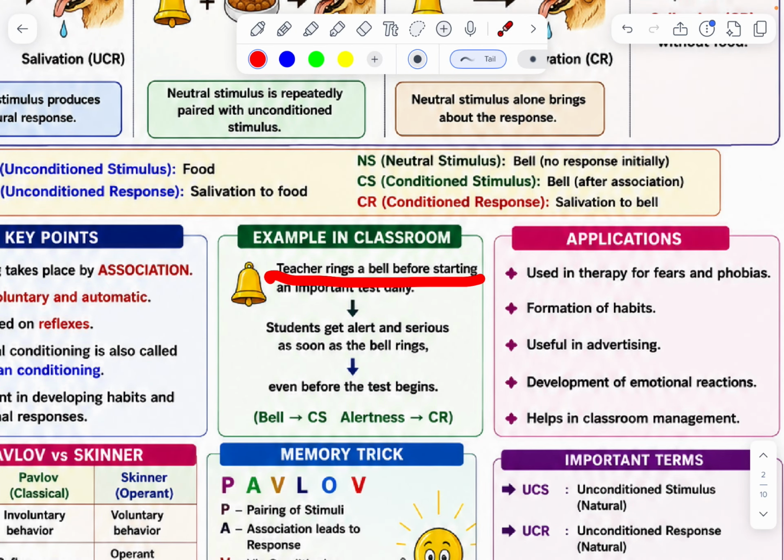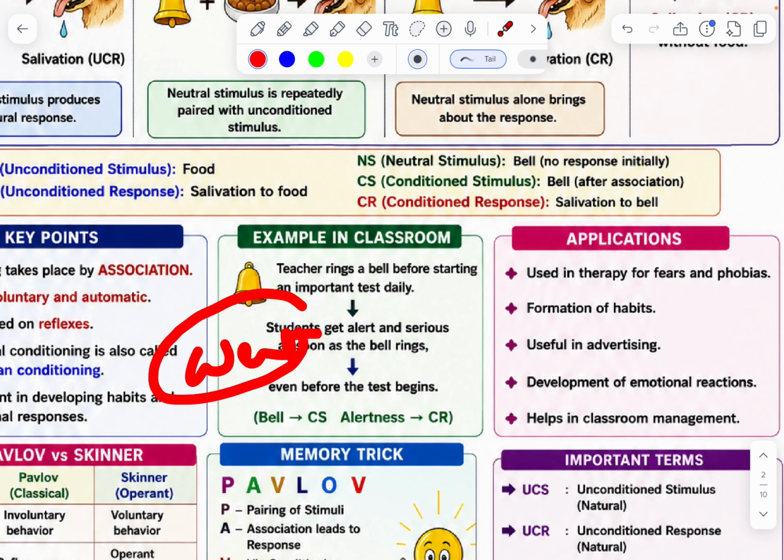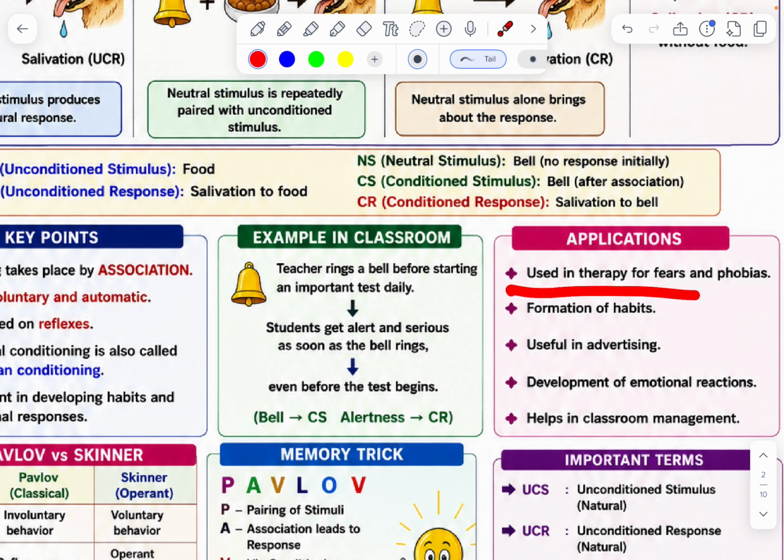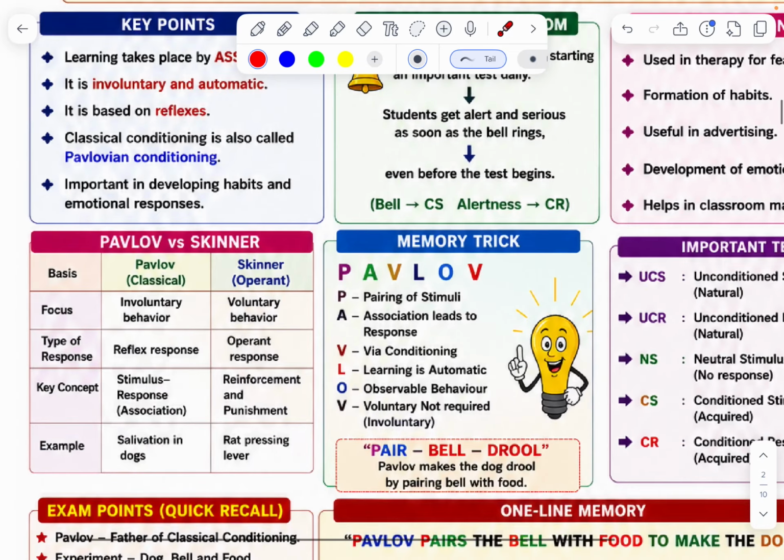Example: the teacher rings a bell before starting an important test daily. Students get alert and serious as soon as the bell rings. Therefore, CS leads to CR. Another example: after the completion of school, the bell rings, and all the students are ready to go out. Applications: used in therapy for fears and phobias, formation of habits, advertising, development of emotional reactions, and helps in classroom management.